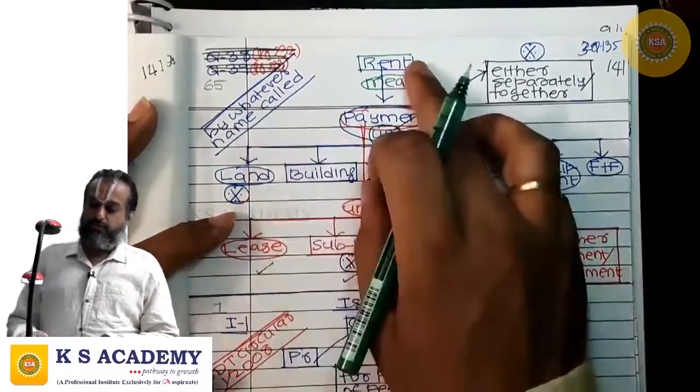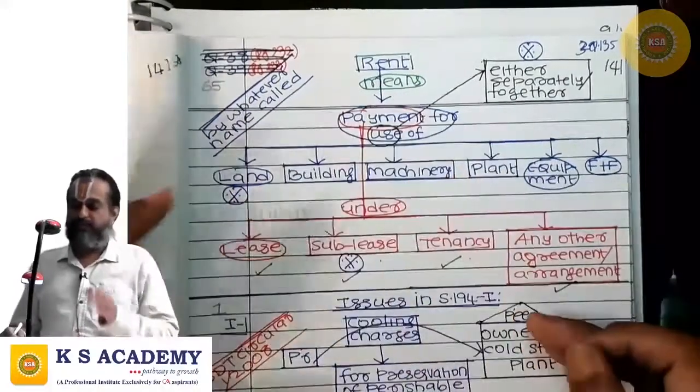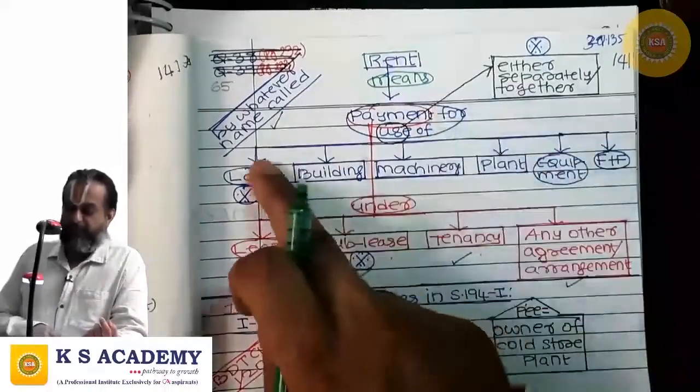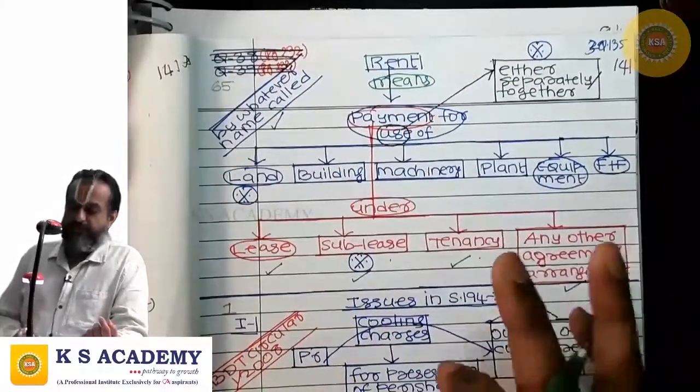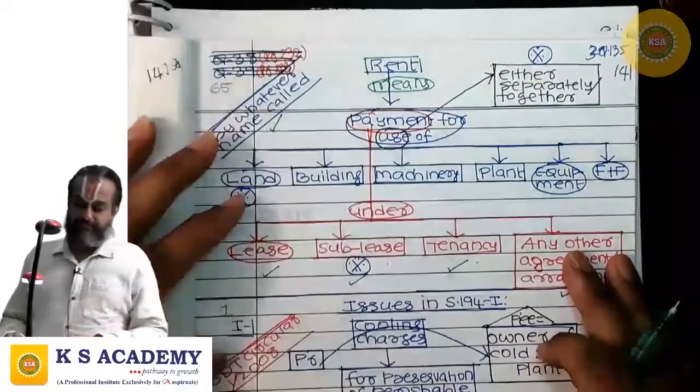You may choose to call rent by the term rent or by any other name. Nomenclature is not important. Substance is important. Is it a payment for use of these assets? If yes, it is rent, even though it is called by a different name.